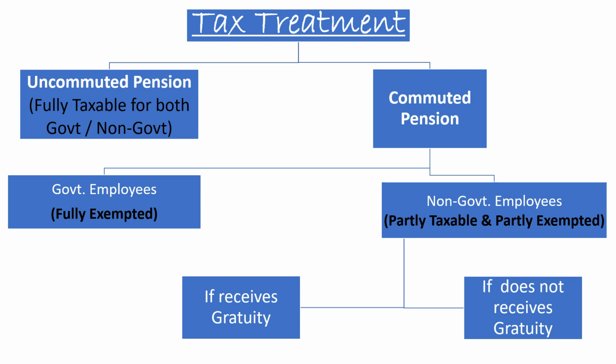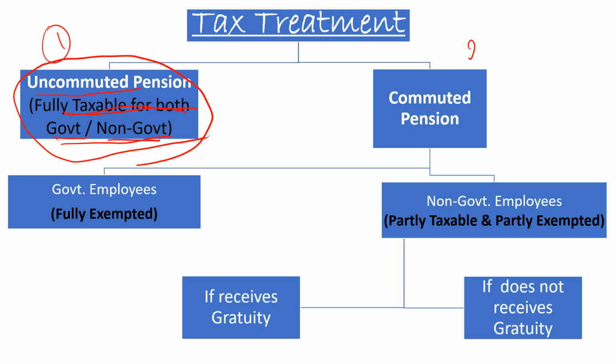And this is the tax treatment for commuted and uncommuted pension. First we'll discuss the uncommuted pension. Uncommuted pension is fully taxable in the hands of both government and non-government employees. In this case there is not much confusion or complication in the calculation of tax. The entire amount is fully taxable, whether you are a government employee or a non-government employee.